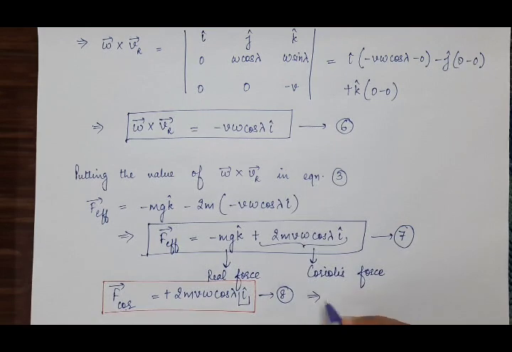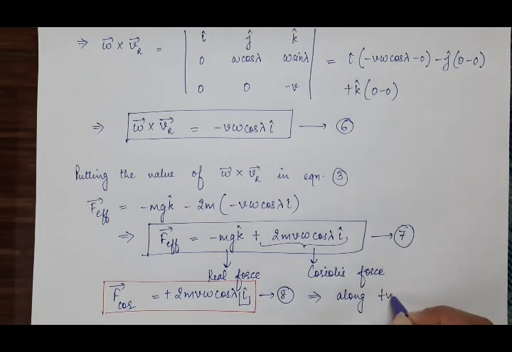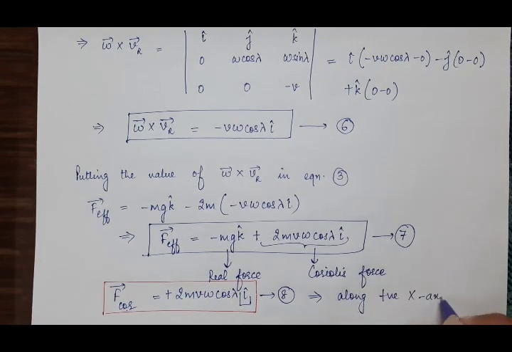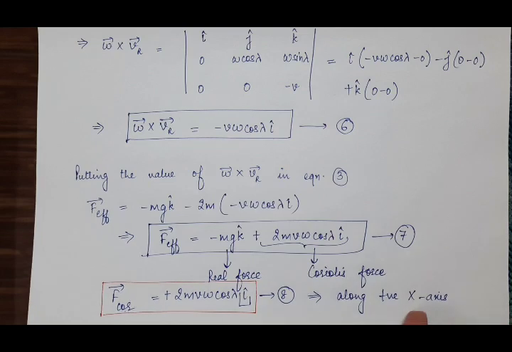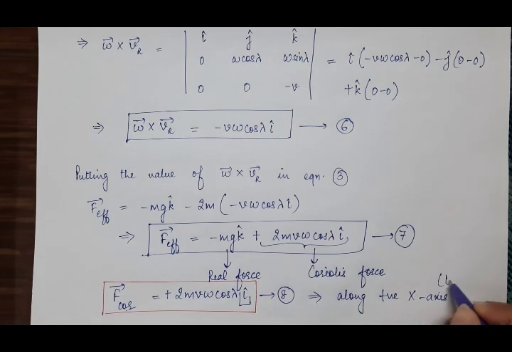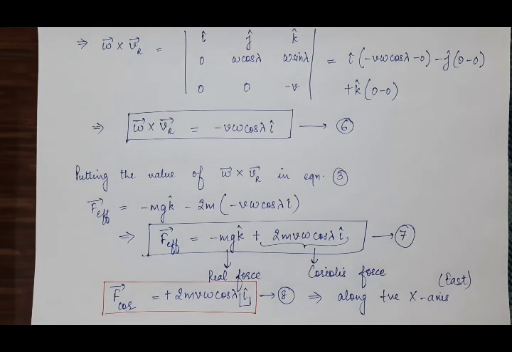It means Coriolis force will be acting on the particle due to the rotation of Earth along positive x-axis. And positive x-axis is towards east. It means Coriolis force will be acting on the particle towards east along positive x-axis.